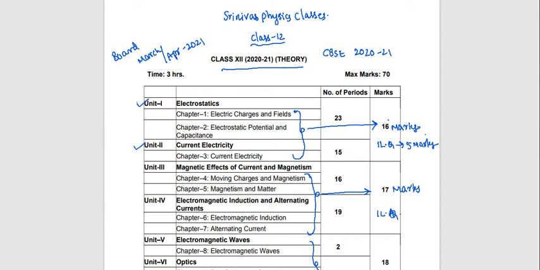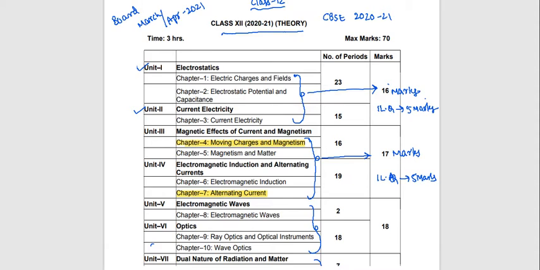If you see the previous papers, mostly 90% you will get the question from alternating current. This is a very important chapter, so don't skip anything in alternating current. It is very important for the long answer question. The next important chapter is moving charges and magnetism. From these two chapters there is a chance to get the long answer question, and in that, alternating current is very, very important.